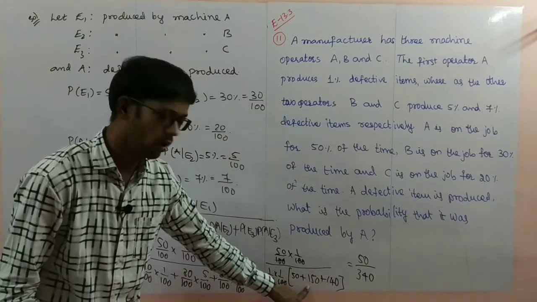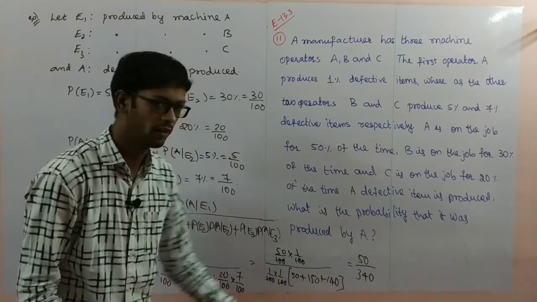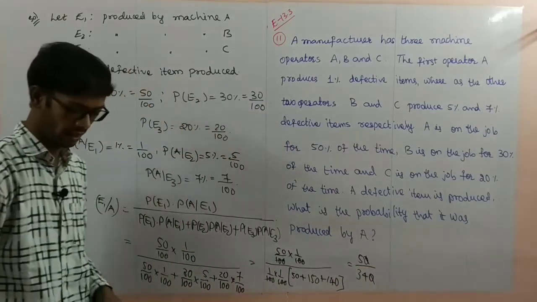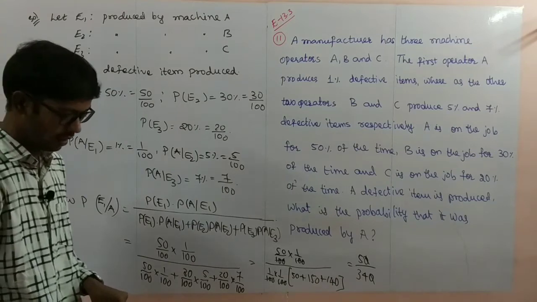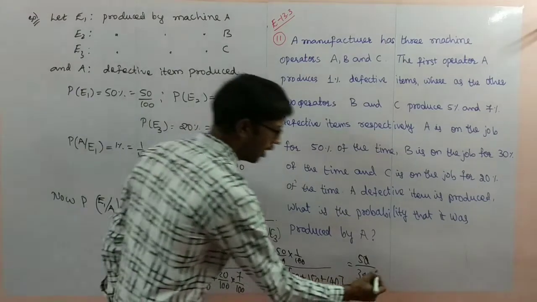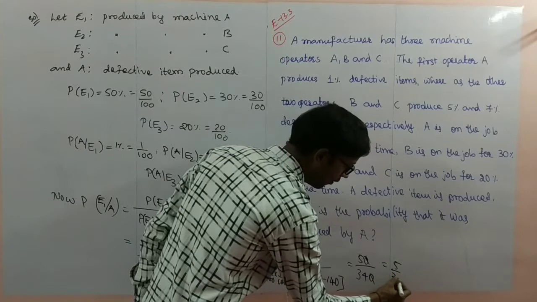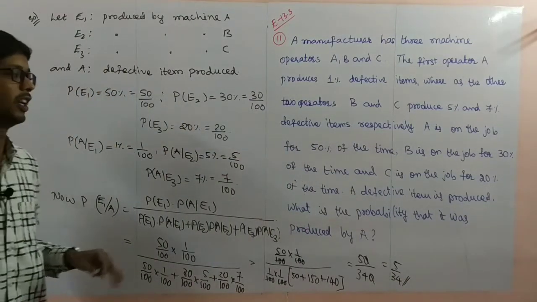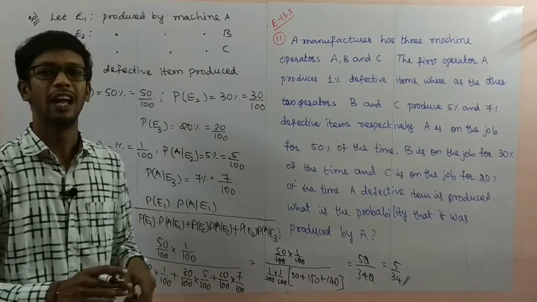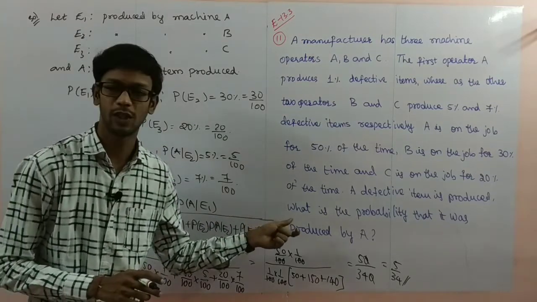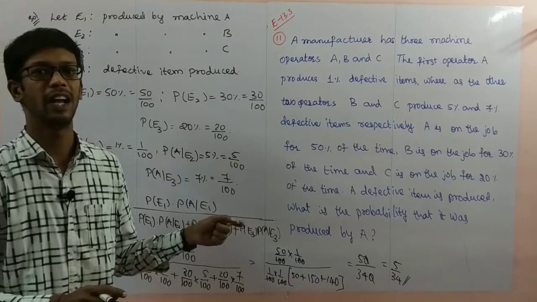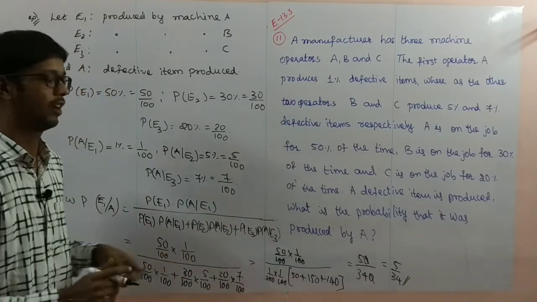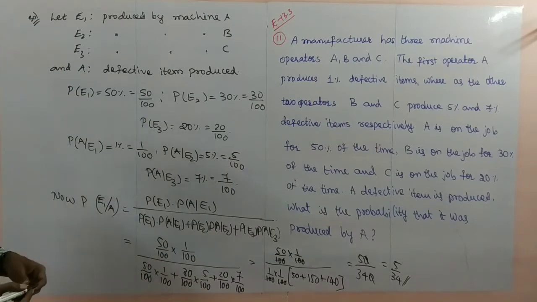This is 200 plus 140, 340. Here, cancellation: 5 by 34. 5 by 34 is the required probability. What is that required probability? Produced by operator A, and that is defective. So pause the video to note it down.